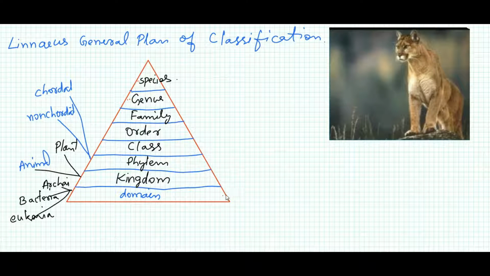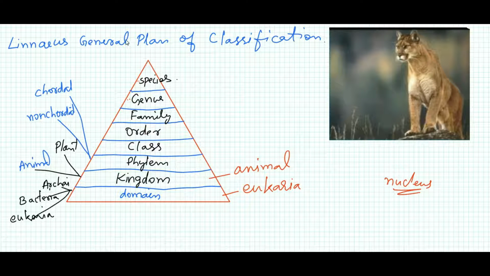Its domain is Eukarya, which means that its cells have a nucleus. So it belongs to the Eukarya domain, and its kingdom is very simple: it is of the animal kingdom.